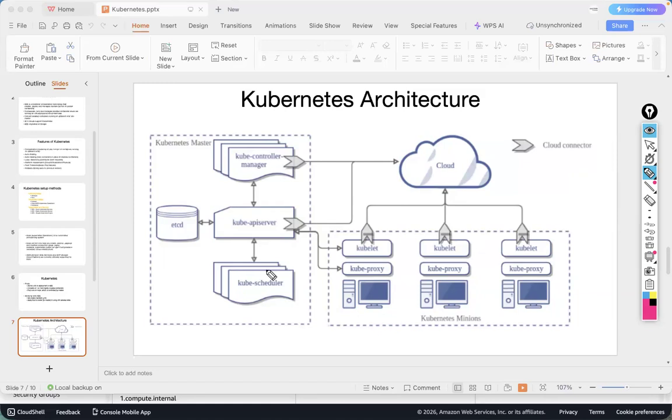It will send that manifest file to the kube scheduler. What is the role of the kube scheduler? Kube scheduler will read the manifest file, and it will see, okay, Arvind wants to create 5 pods. But right now in node 1, how many pods are there? Like 2 pods here, 2 pods here, 3 pods here.